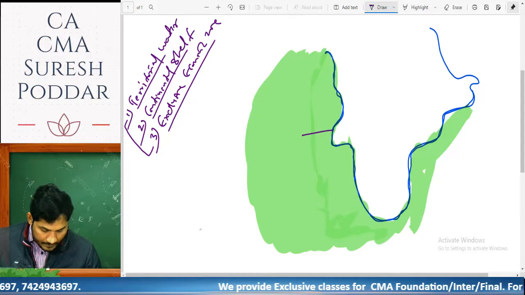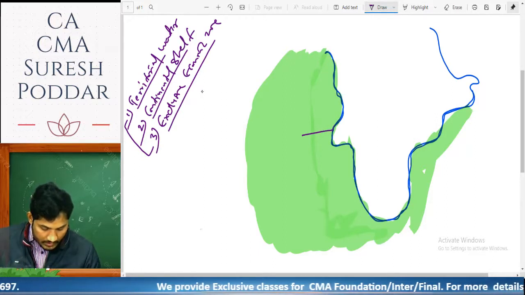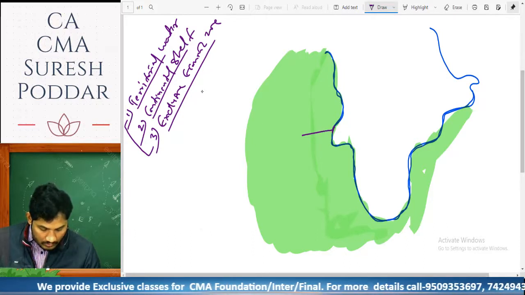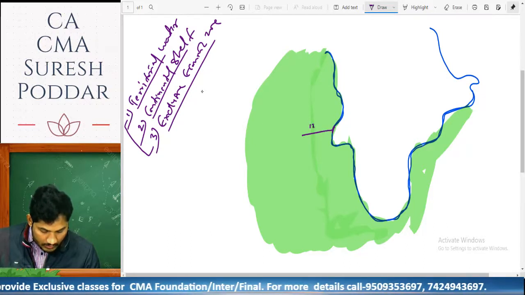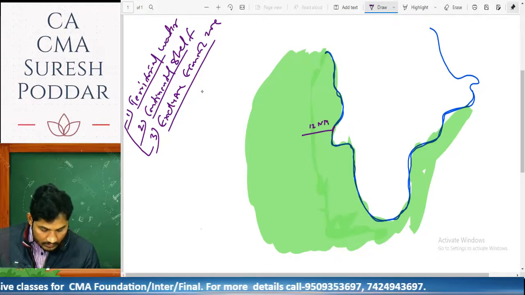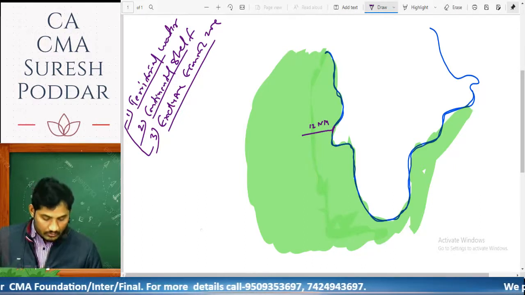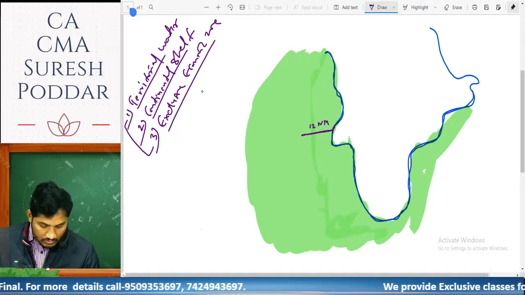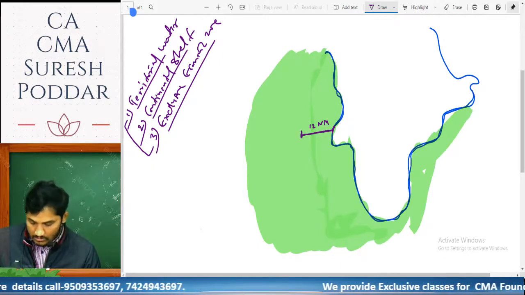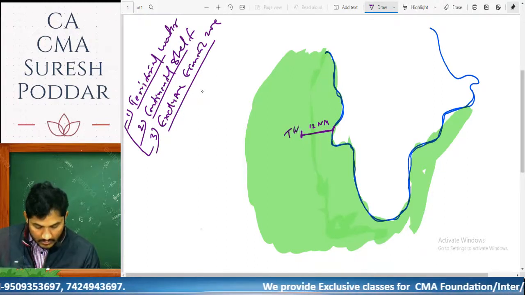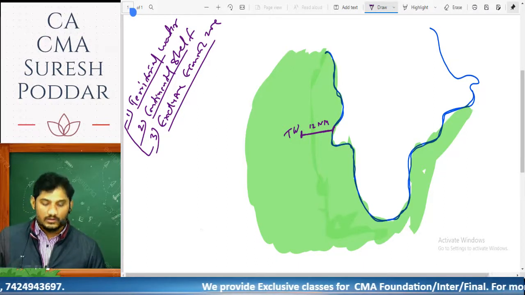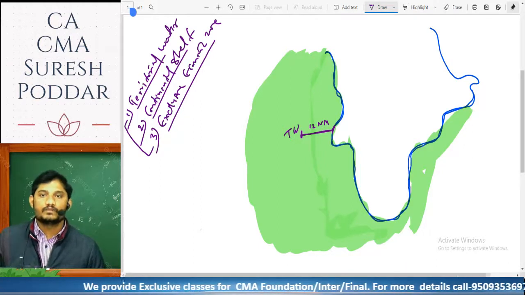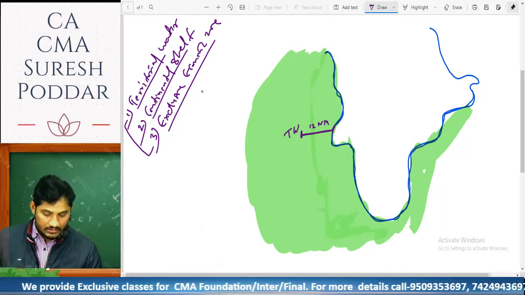These areas are calculated from India's boundary line. If you go beyond the boundary line up to 12 nautical miles, that area is called territorial water, and it is also considered part of India.